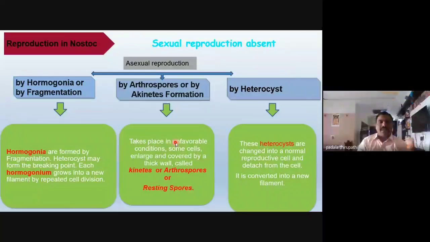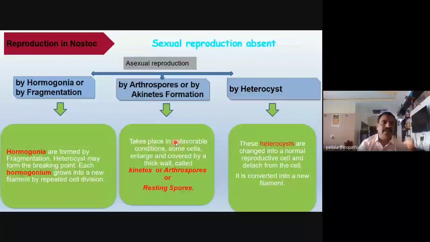Whenever favorable conditions are lost, or dry or hot conditions occur, some of the vegetative cells in the trichome enlarge and are covered by a thick cell wall. The cell we can call a resting spore, arthrospore or akinete. Whenever favorable conditions occur, these akinetes are able to germinate to produce the complete structure of the Nostoc.